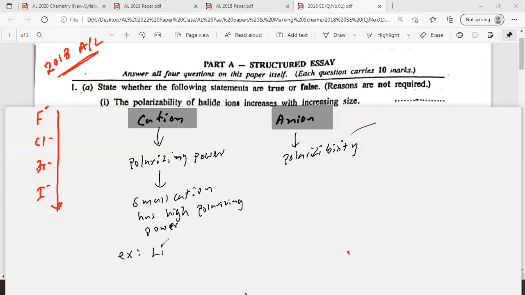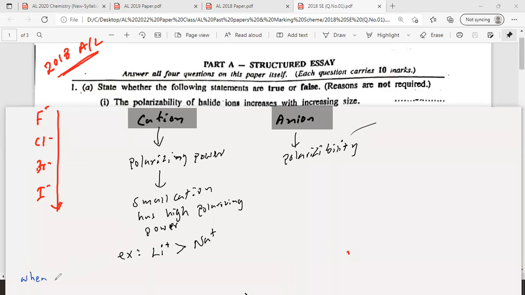Li plus has higher polarizing power than Na plus, because when the cation is small, electrons of the anion can be attracted more strongly. Under that, you can also copy down this: when the cation is small, its ability to attract the electron cloud of the anion is higher.